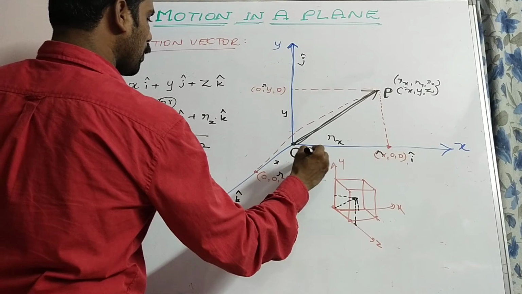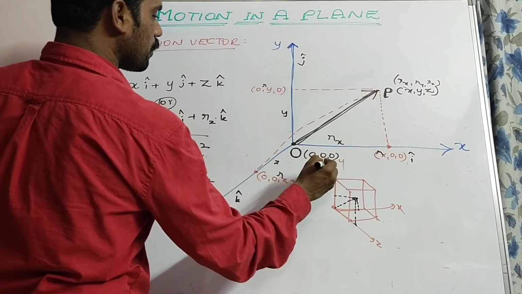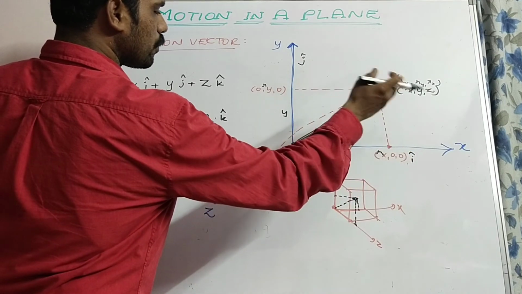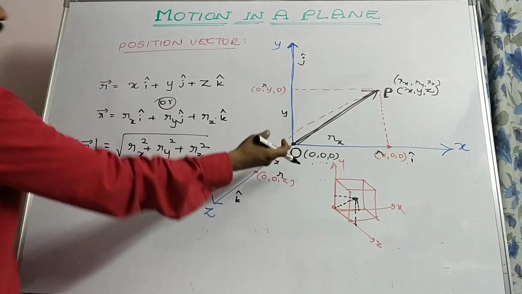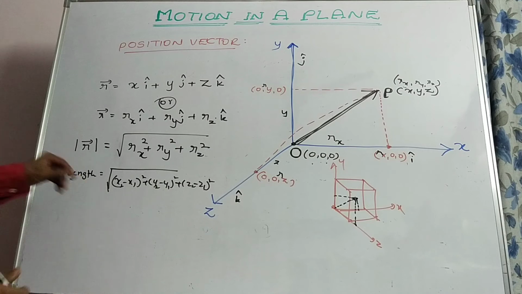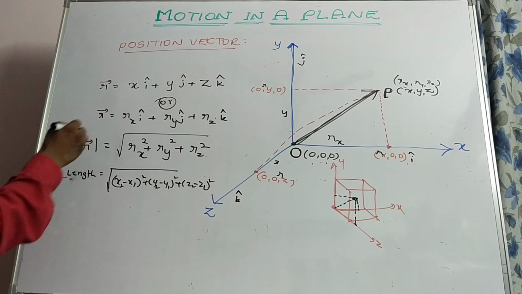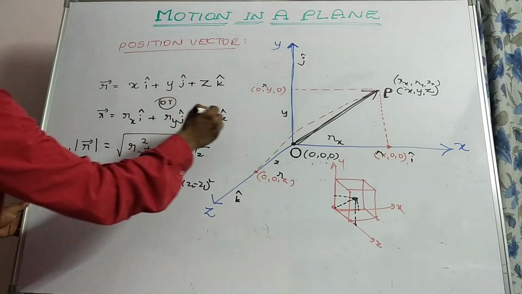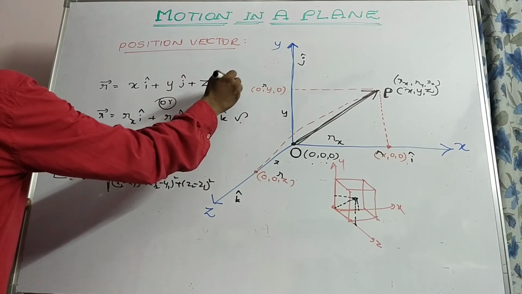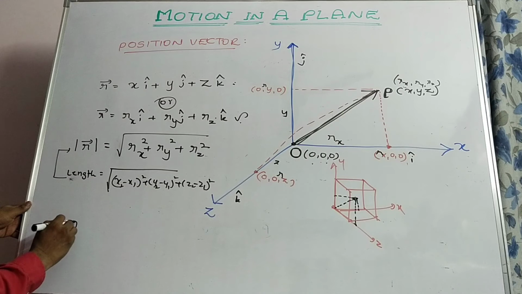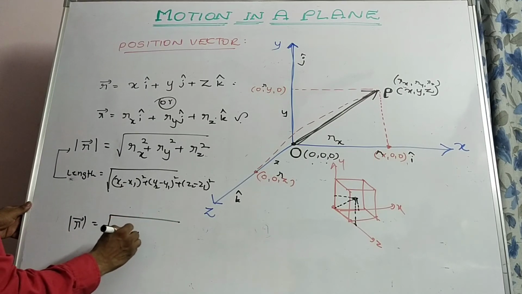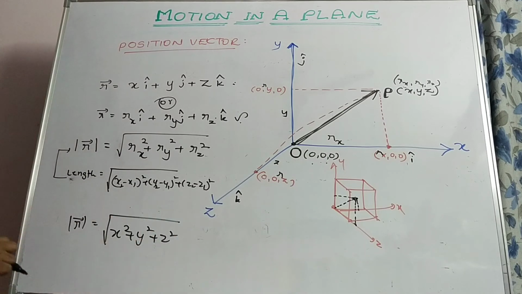Why? Because at the origin x1 y1 z1 is 0 0 0. Like that x1 y1 z1, x2 y2 z2, x3 y3 z3. At the origin we have 0 0 0. By substituting we get the expression modulus of r is equal to root of rx square plus ry square plus rz square. Or else, modulus of r bar can be written as root of x square plus y square plus z square.